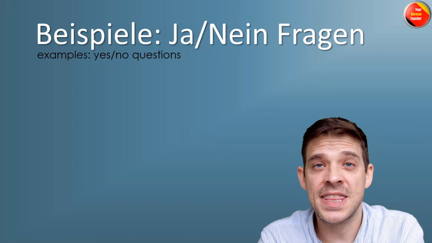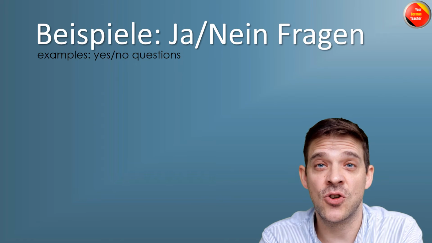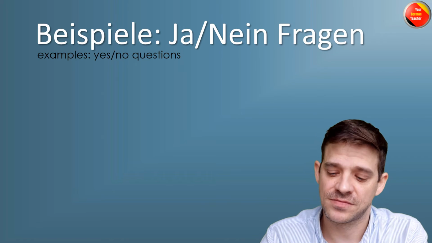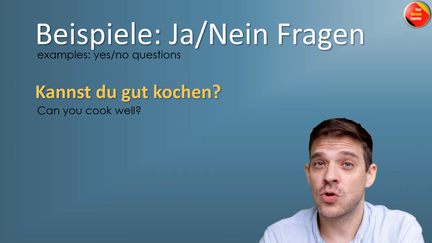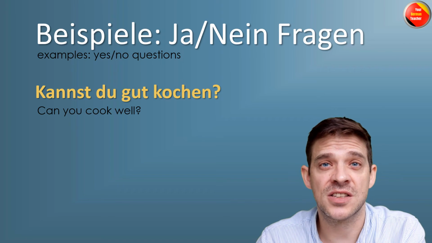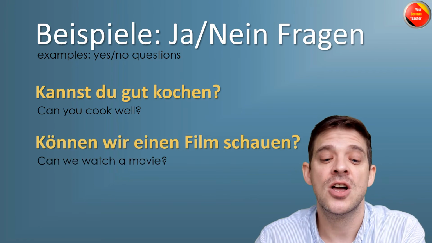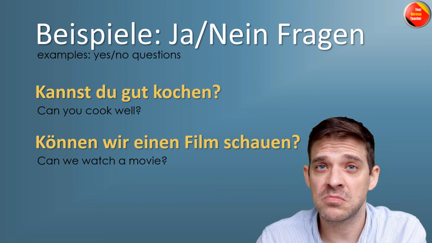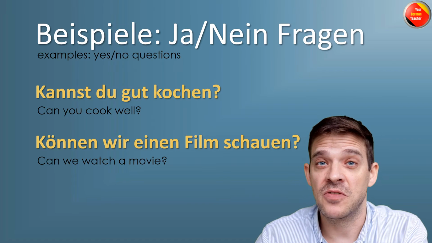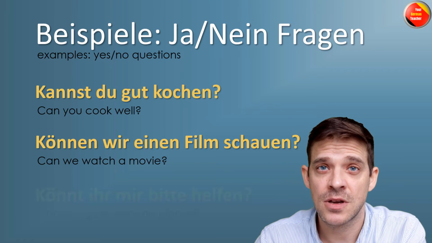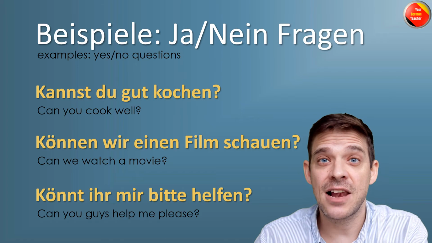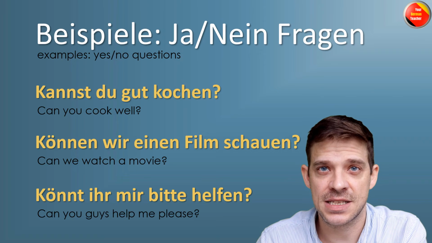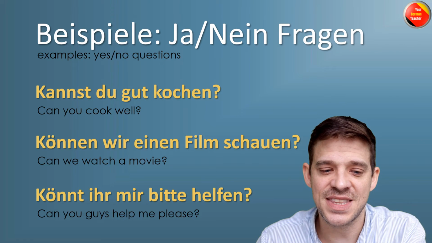Beispiele für Ja- und Nein-Fragen. Ja- und Nein-Fragen sind Yes or No questions, meaning you can answer them by just saying Ja oder Nein. Zum Beispiel, kannst du gut kochen? Oder können wir einen Film schauen? Maybe the kids are asking their parents, können wir einen Film schauen? Can we watch a movie? Oder könnt ihr mir bitte helfen? Can you guys help me, please?